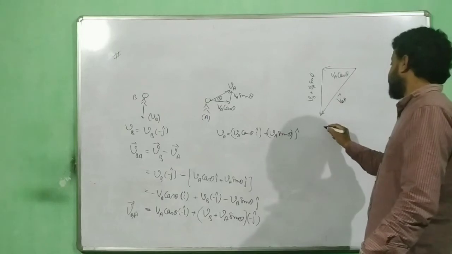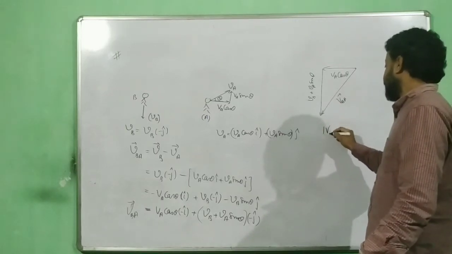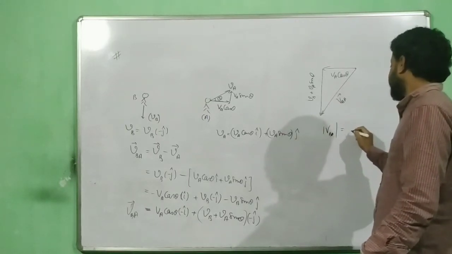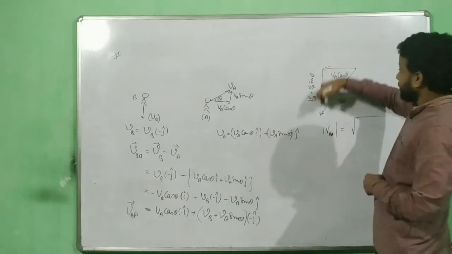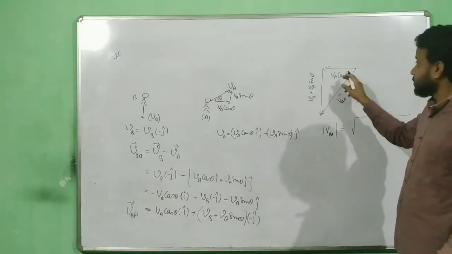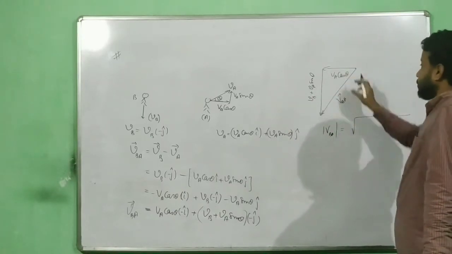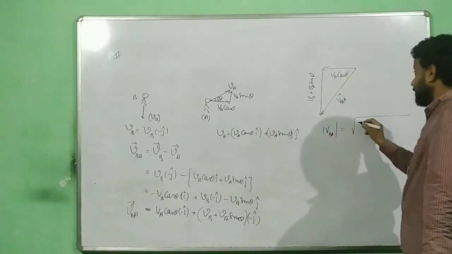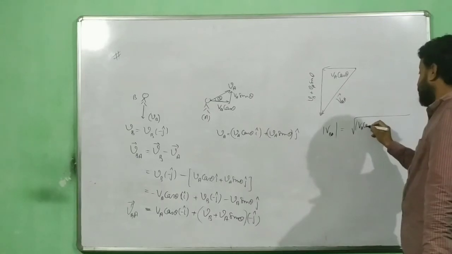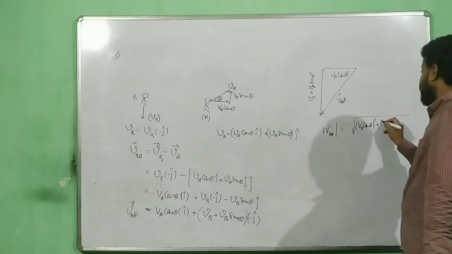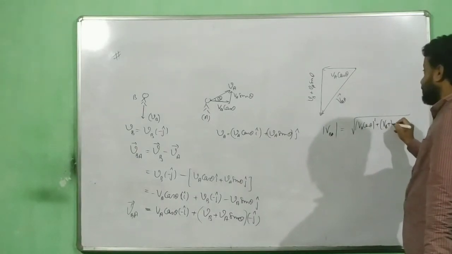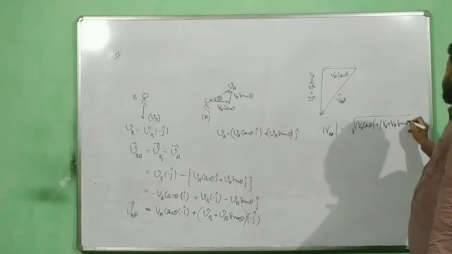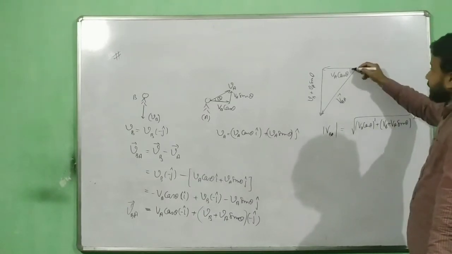How will you find the magnitude of this? Magnitude we know how to find. This is a right angle triangle, so this is VA cos theta, this is VBA. So i component square plus j component square gives the resultant. That is equal to root of VA cos theta the whole square plus VB plus VA sin theta the whole square. How will you find this angle?